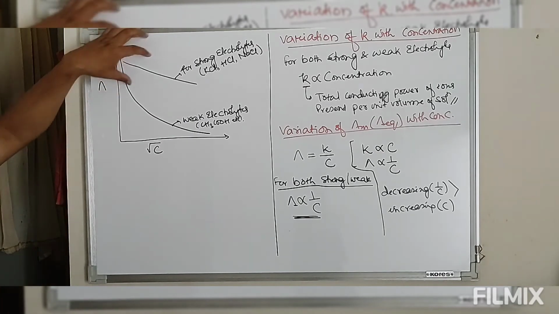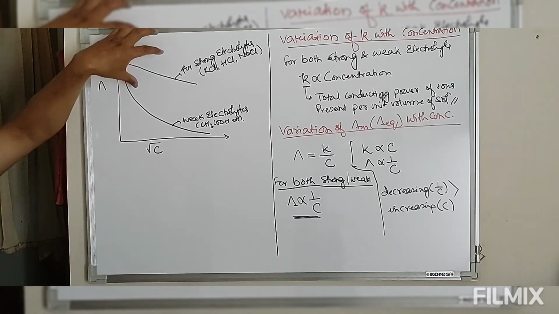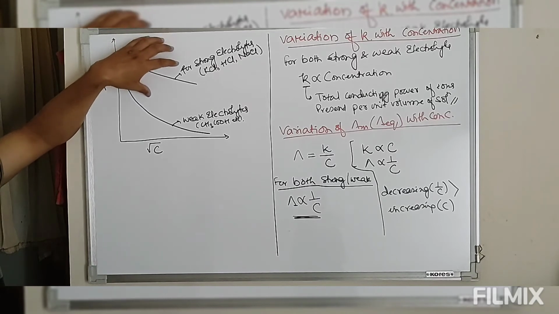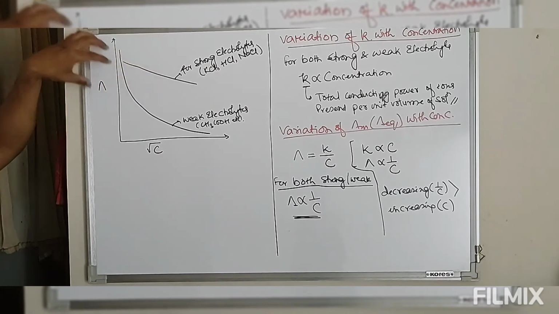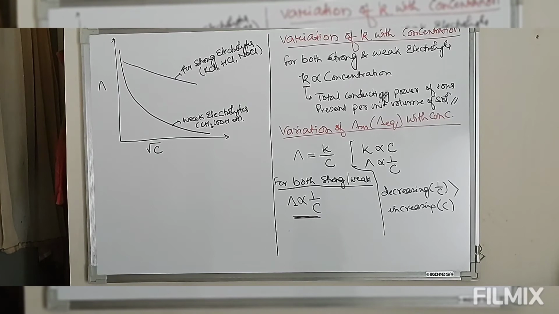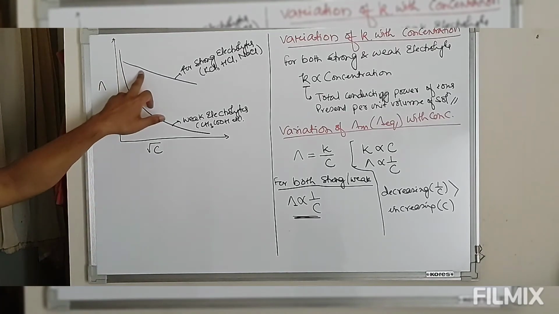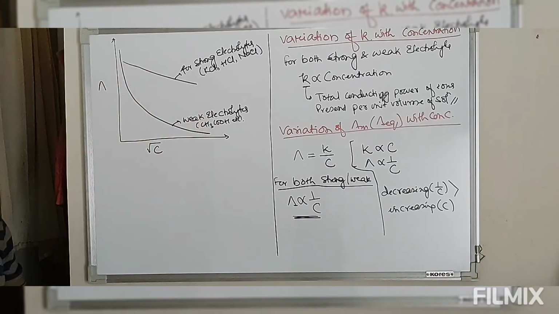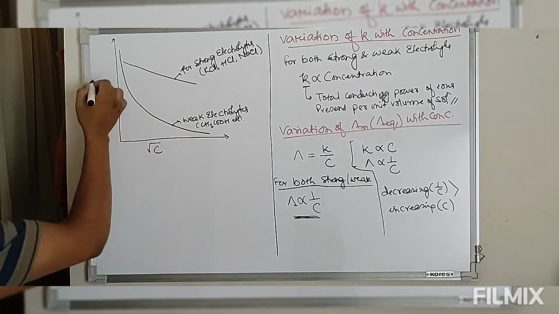The reason being, in case of strong electrolyte, the electrolyte is almost 100% dissociated, whereas in case of weak electrolyte, this is not 100% dissociated. So this is the reason why there is a very small decrease in conductance for strong electrolyte. For weak electrolyte, there is a large variation. So this is the graph.